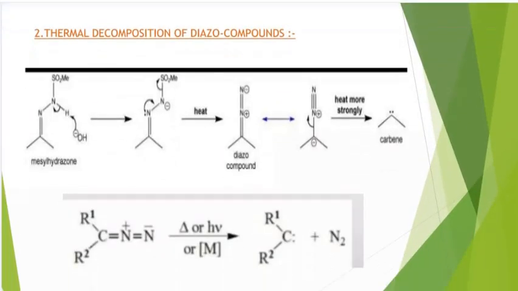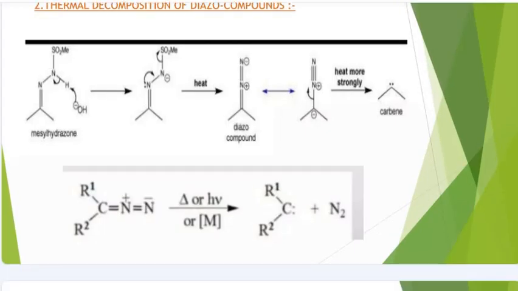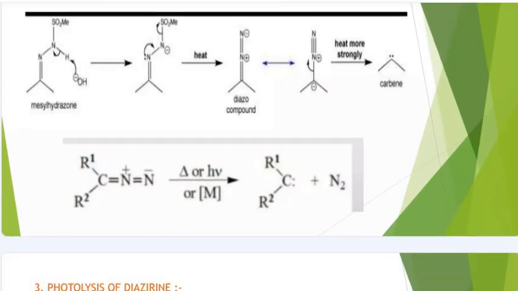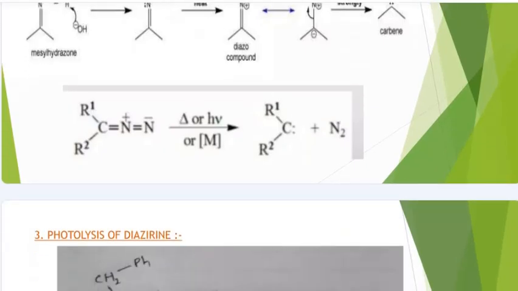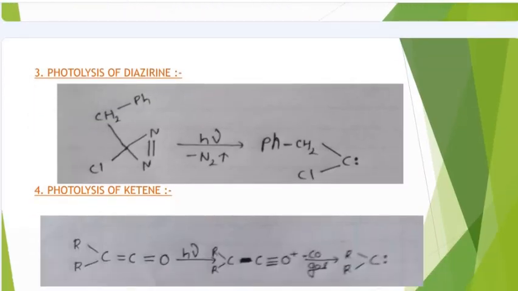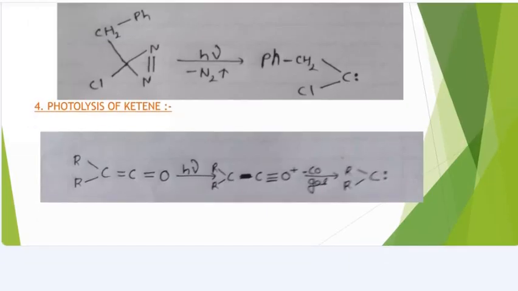Now, thermal decomposition of diazo compound. You can see, if you have such a type of compound, then there is formation of nitrogen and then formation of diazo compound, then heat more strongly, then the formation of carbene. Examples are here. Now, photolysis of diazirine. After that, you have here carbene. Photolysis of ketene, you will get this carbene.